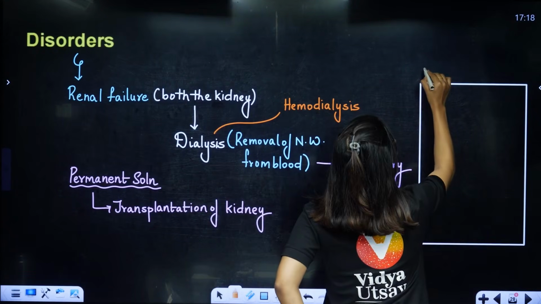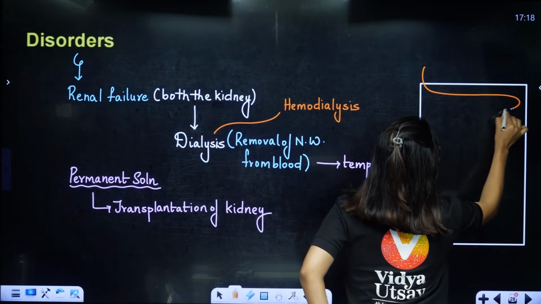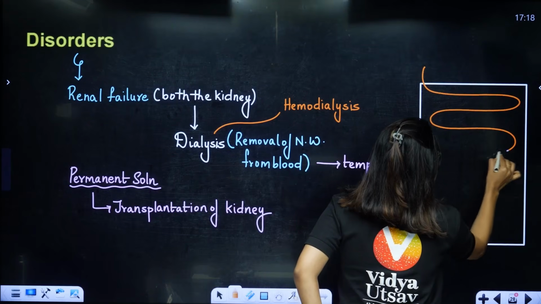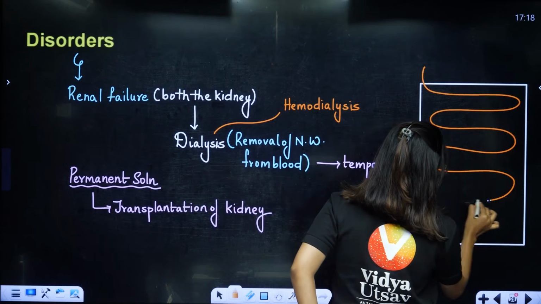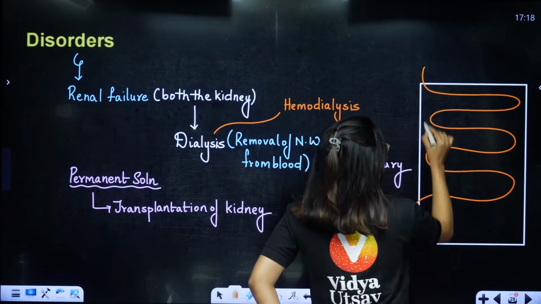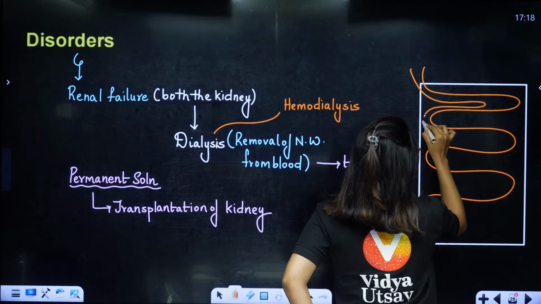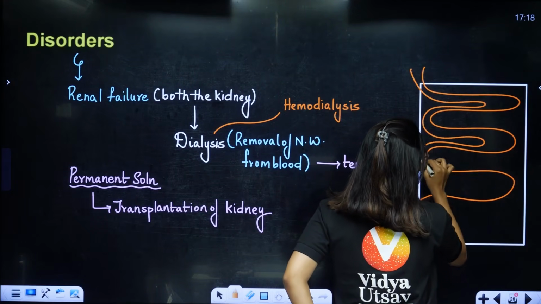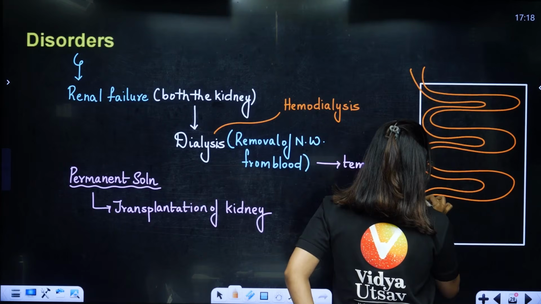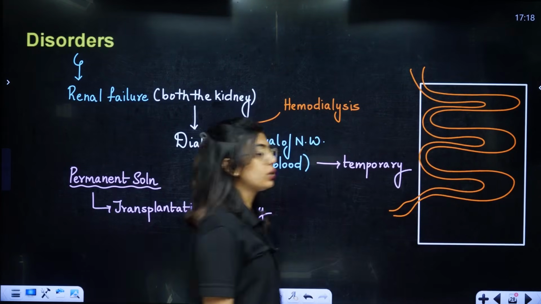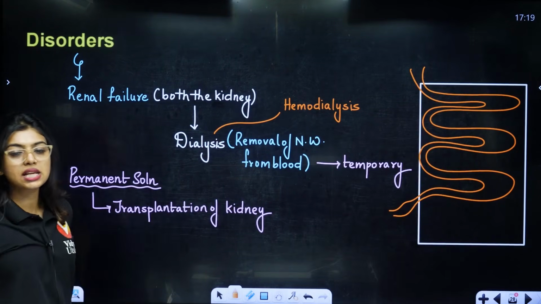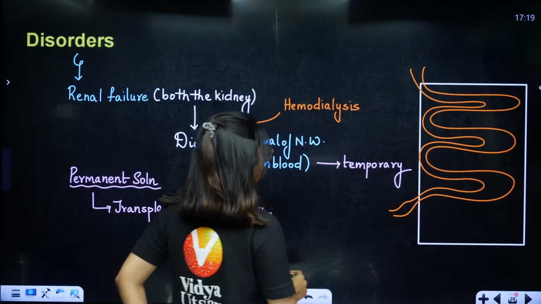So students, there are going to be tubes. There are going to be two tubes which are made up of cellophane tapes. This cellophane will have small tiny pores in them, which will help them to give out the urea. Clear? This is the cellophane. Through the cellophane, what is going to happen?